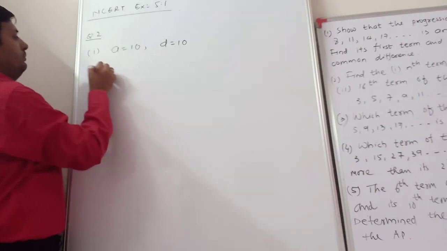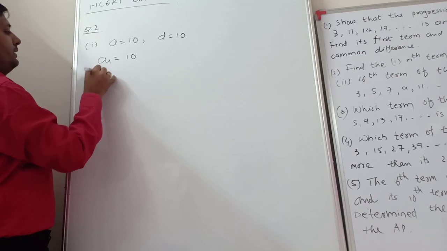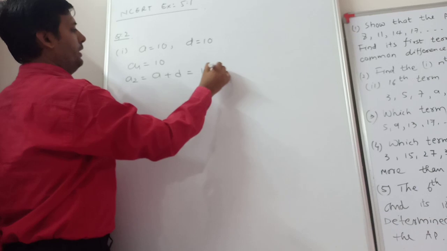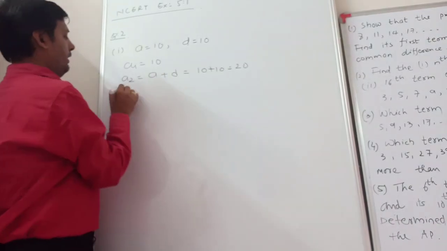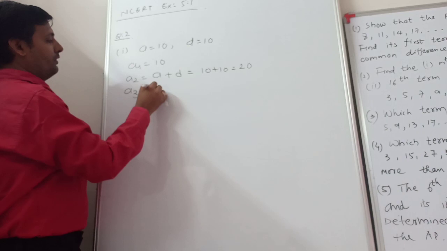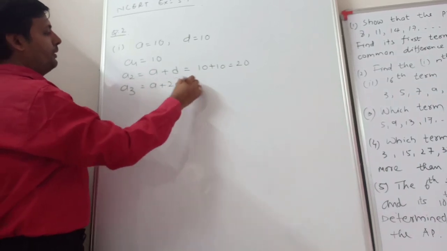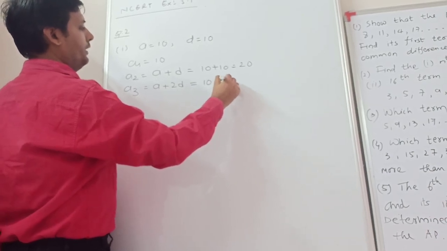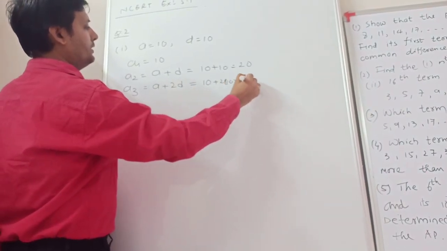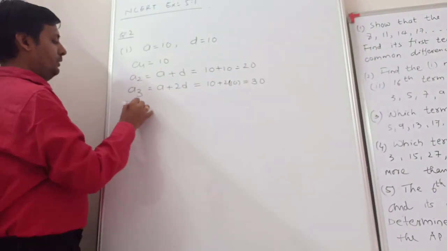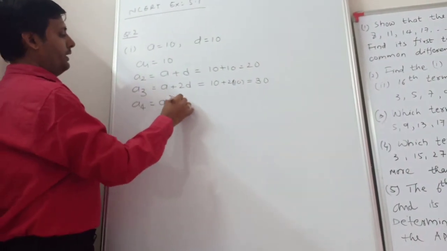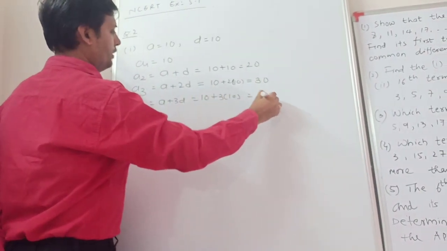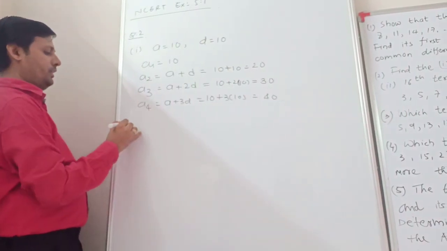So now first term a1 is equal to 10. Second term, a plus d, so 10 plus 10, we got 20. Now a3, a plus n minus 1 into d, so a3 means a plus 2d. a is 10, 2 into 10. So 20 plus 10 is 30. Fourth term is equal to a plus 3d. So a is equal to 10 plus 3 into 10, so 40. Clear? So we got the first four terms.